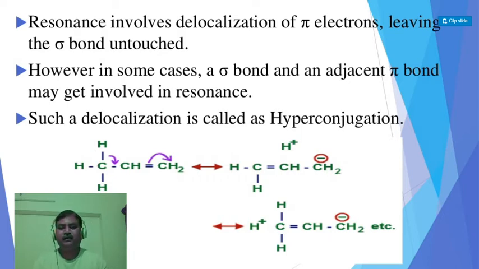In benzene, there are three pi bonds and they are delocalized in such a manner that we get three different structures. At the same time, the sigma bond remains untouched.